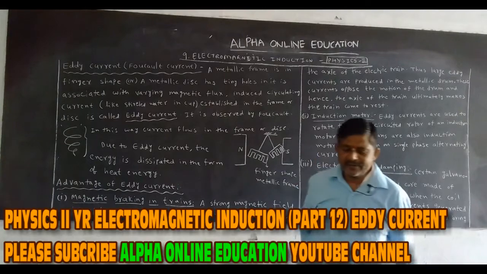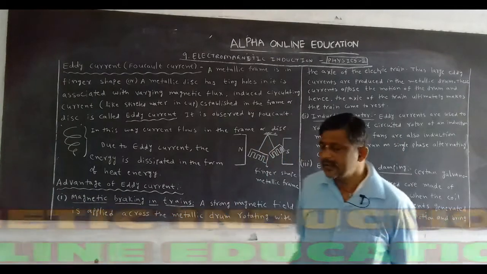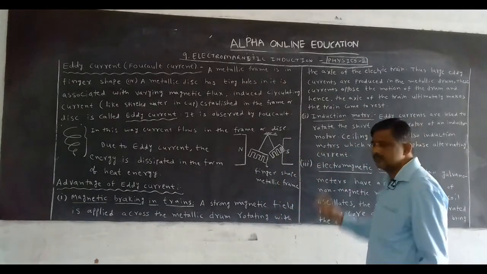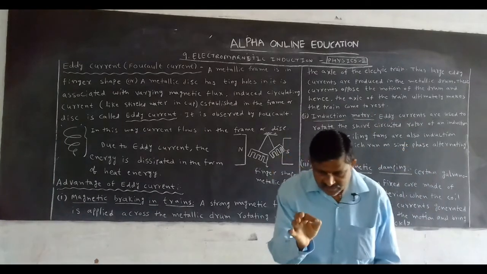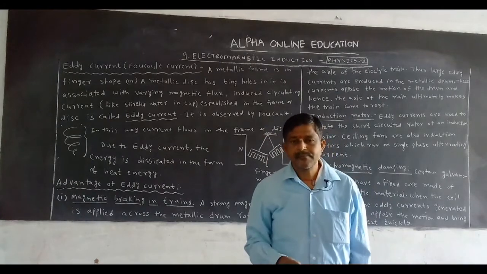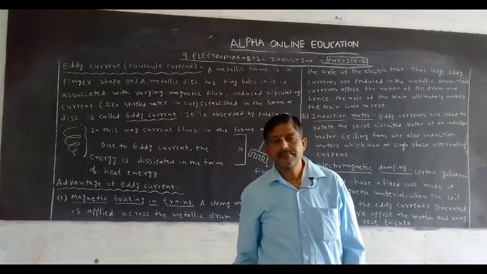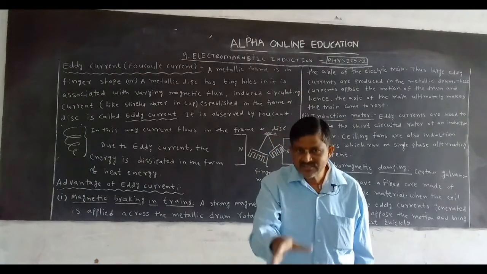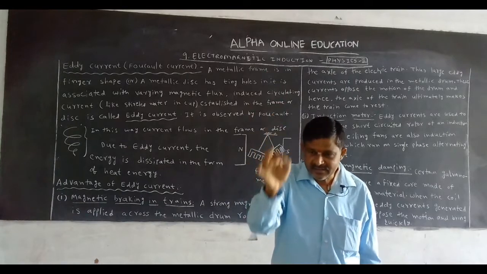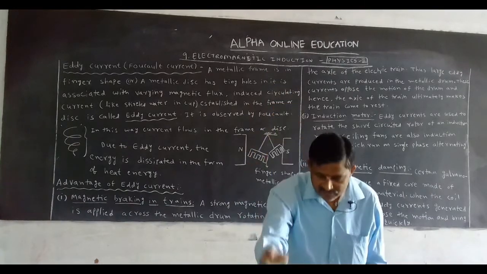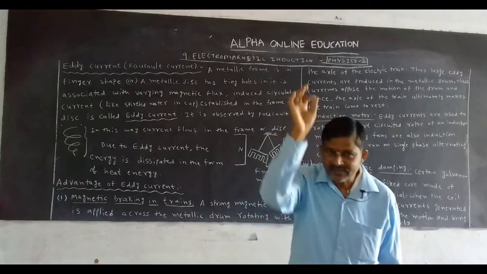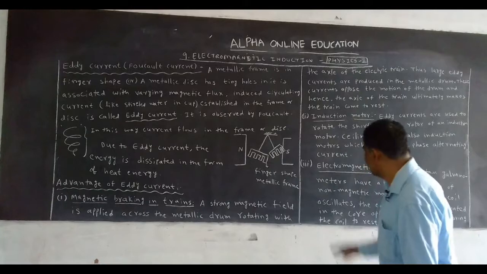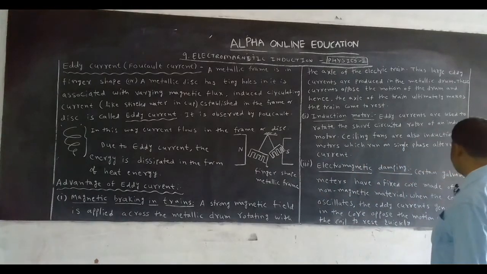Now, what is the second use of eddy current? Number two, induction motor. If you remember, write all these points. Otherwise, eddy current is used to rotate all induction motors like an electrical fan, water lifting motor, grinders, etc. That's enough, in short. The third one, electromagnetic damping.